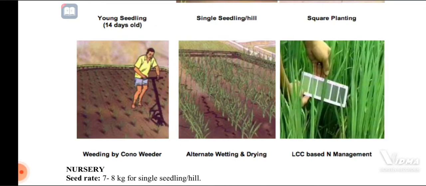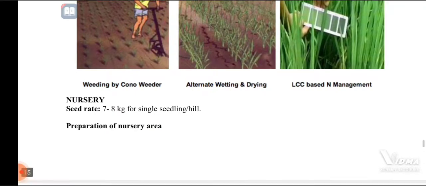And the last part is leaf color chart based nitrogen management. Leaf color chart is a nutrient management technique, and it easily identifies the nutrient status, specifically nitrogen availability of that particular crop at that stage.